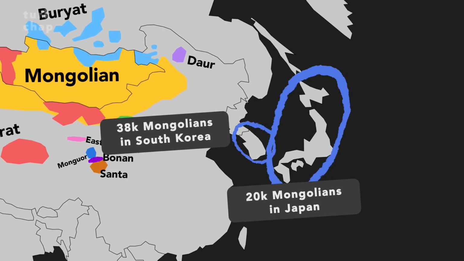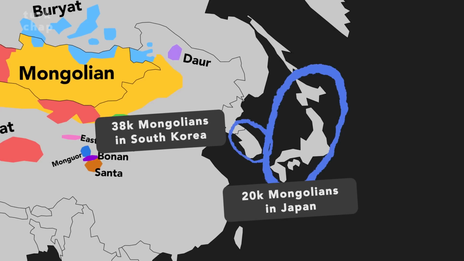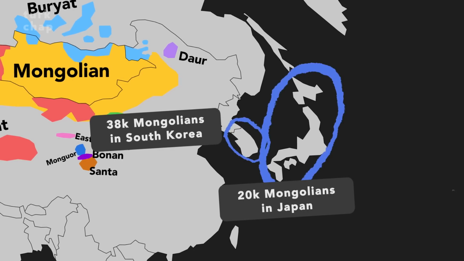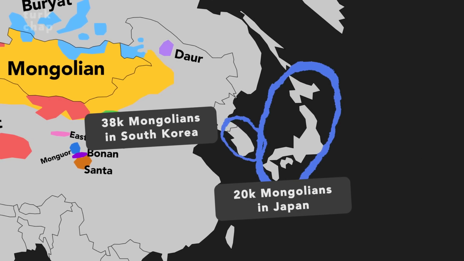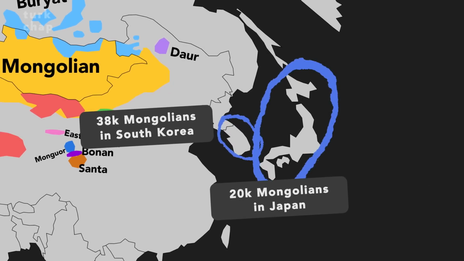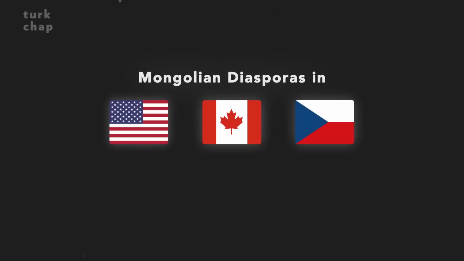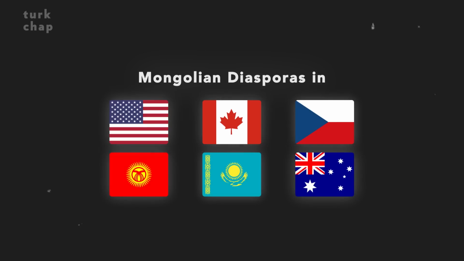I'm aware that these numbers do not constitute a large diaspora. However, given that Mongolia does not have a high population, I think that these overseas Mongolian communities are worth mentioning. In addition to South Korea and Japan, other small communities of Mongolians can be found in the US, Canada, Czech Republic, Kyrgyzstan, Kazakhstan, and Australia.